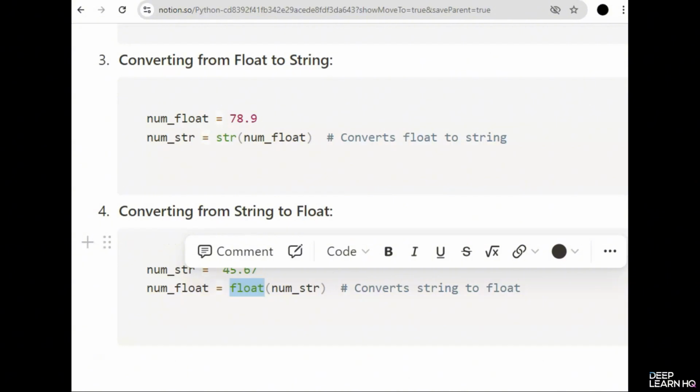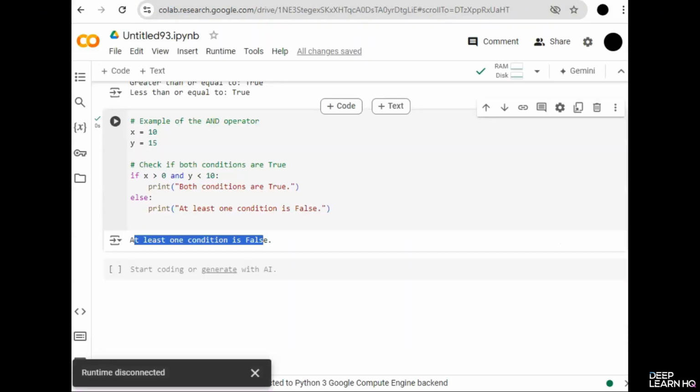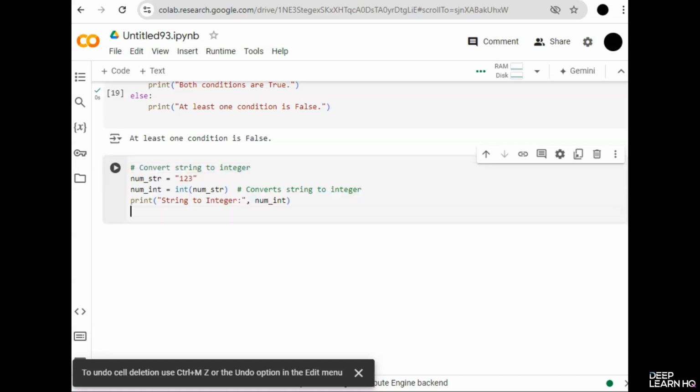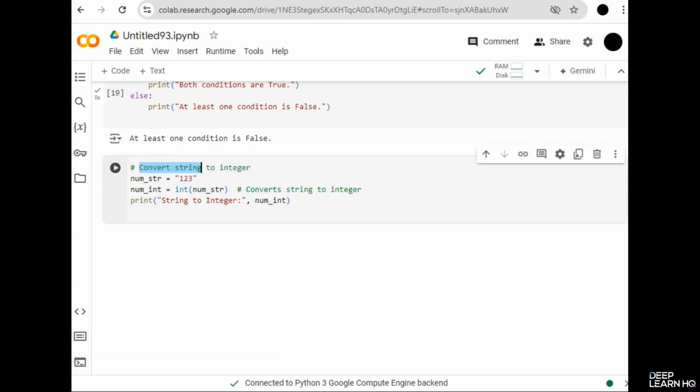Now we'll demonstrate typecasting with live code examples in Google Colab. Follow along as we perform these conversions. Firstly, let's open Google Colab and paste our text here. So here we have an example of converting string to integer. This is a string enclosed in quotations, and then we wrote int because we are converting it into the integer. And then we printed that. We wrote string to integer and then the variable's name. So when you run this, you'll see string to integer, then that is 123.